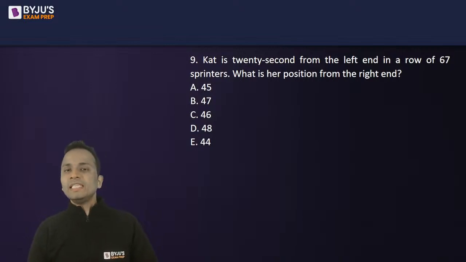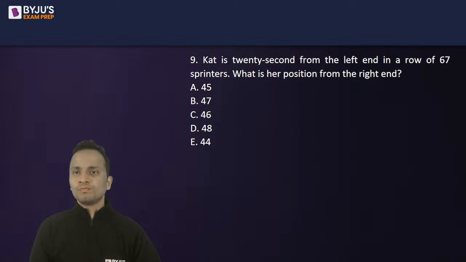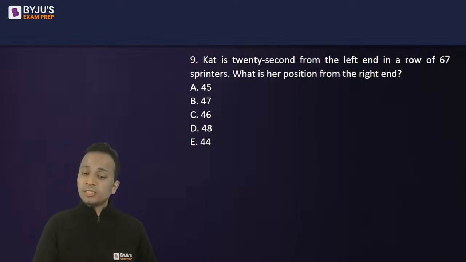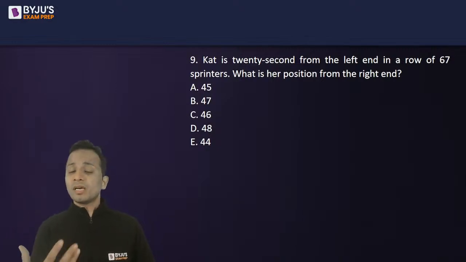A cat is 22nd from the left end in a row of 67 sprinters. What is her position from the right end? Now, this is a very typical concept.